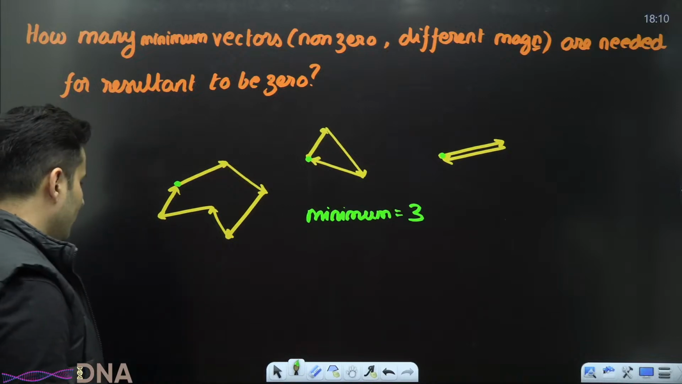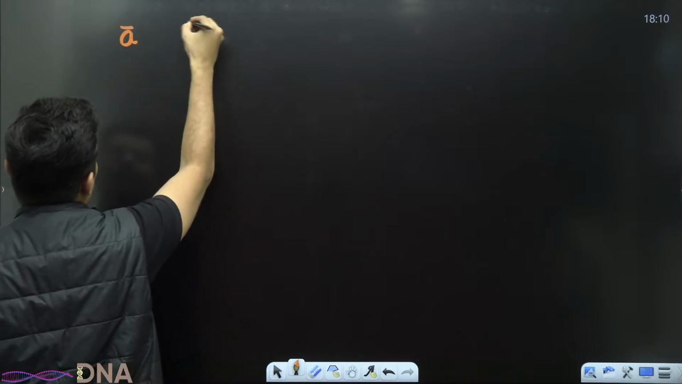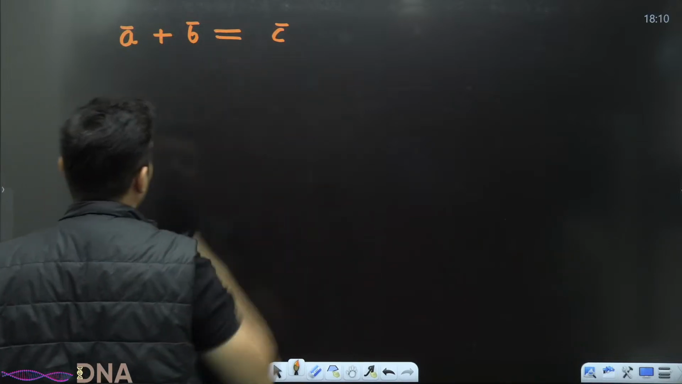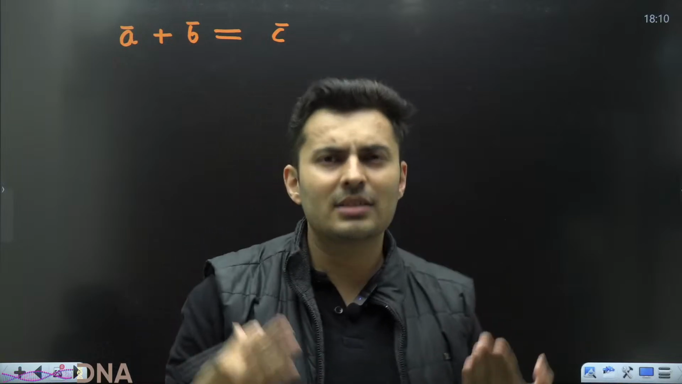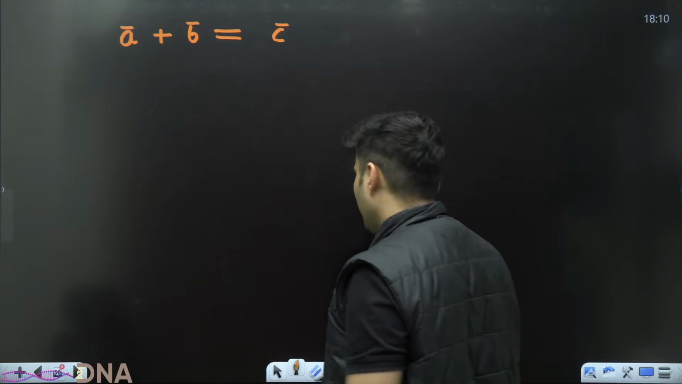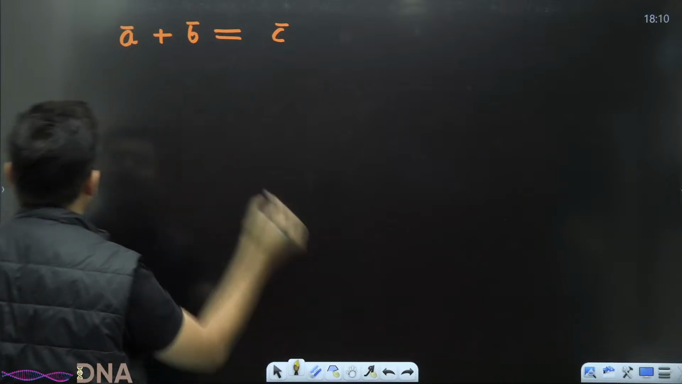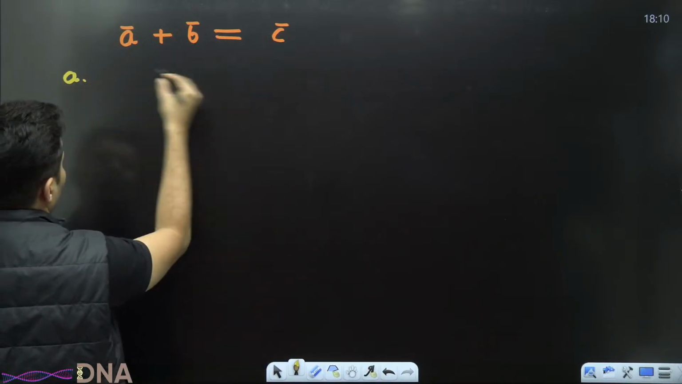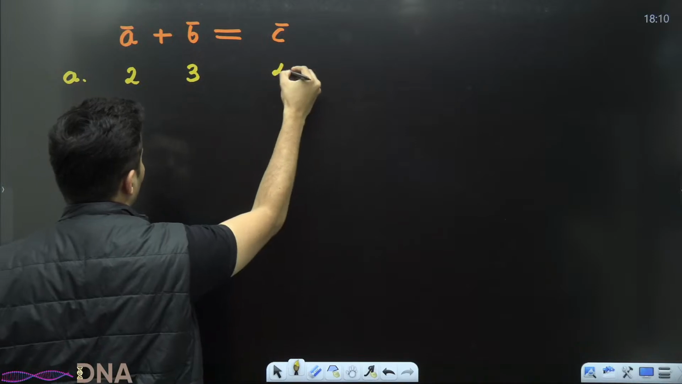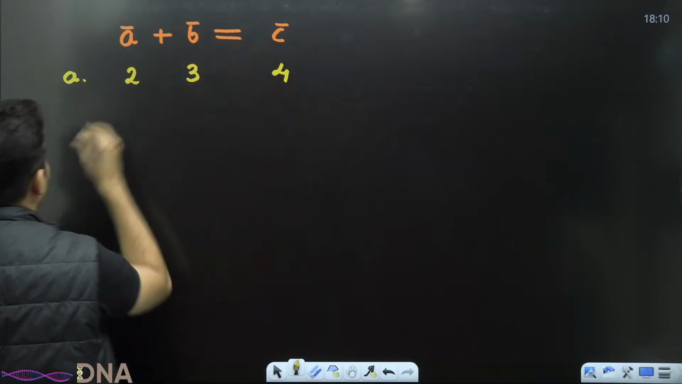Perfect. Awesome. Now, I will give you some vector magnitudes such that when you add two vectors, you should get the third vector. I want you to figure out whether it is possible to have such magnitudes to satisfy this condition. The first scenario, A, has magnitudes 2, 3, and 4. Is it possible to have these magnitudes and get the resultant C?